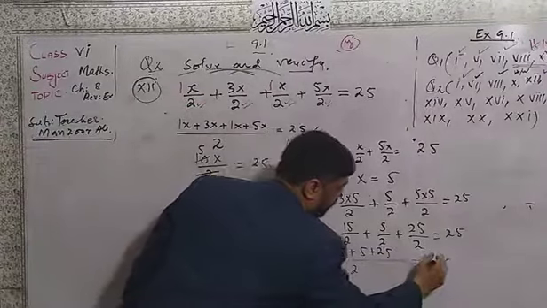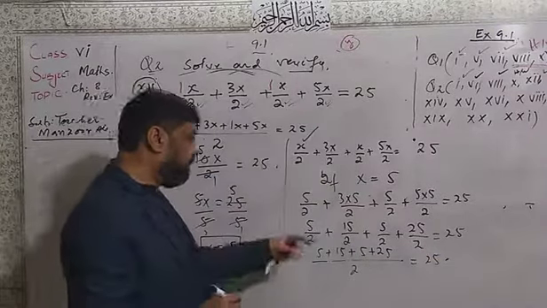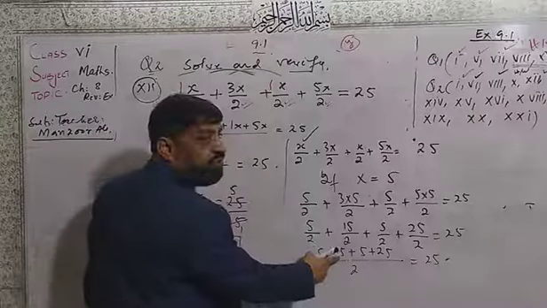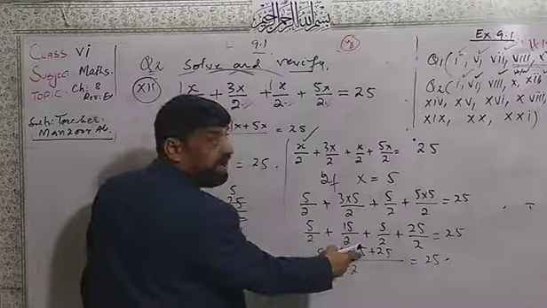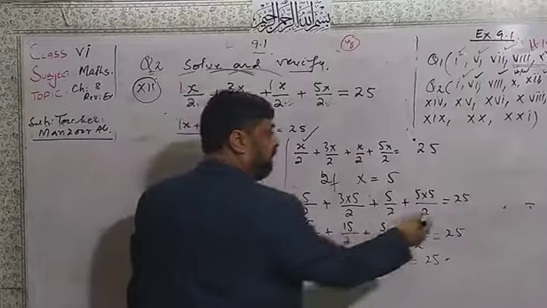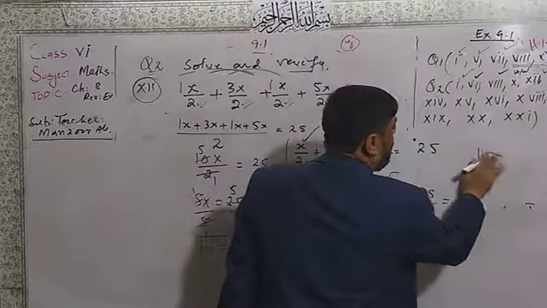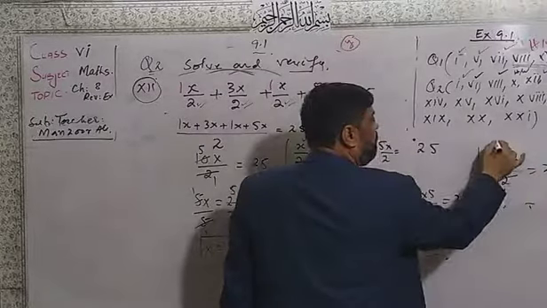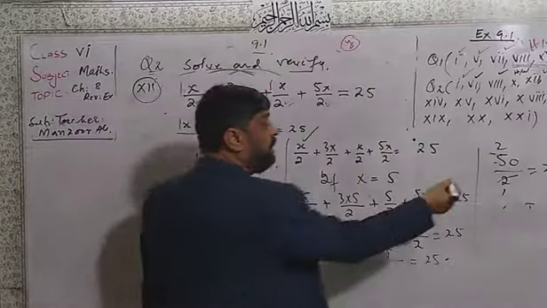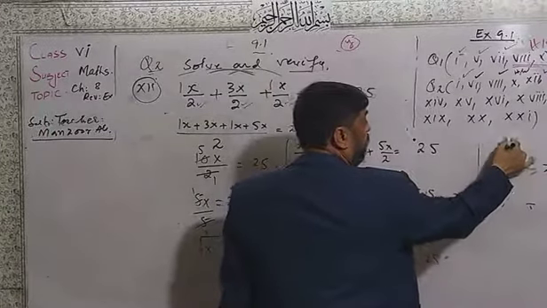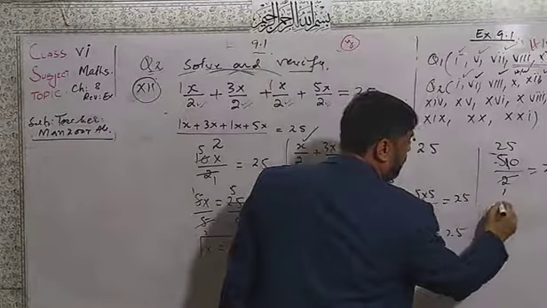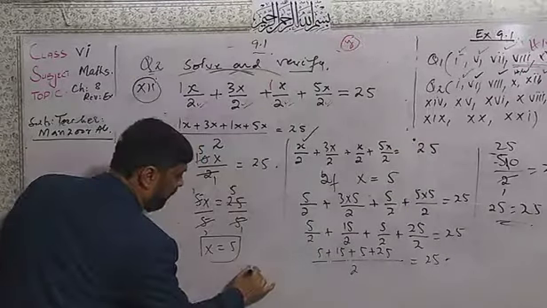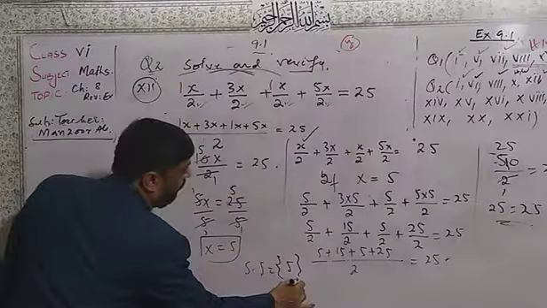Here the LCM will be the same, that is 2. Now 5 plus 15 is 20, 20 plus 5 is 25, 25 plus 25 is 50. So the answer will be 50 over 2 is equal to 25. Here 2 goes into 5 one time, 2 into 10 five times. So dear students, it is 25 equal to 25. Both answers are the same. So the solution set is 5.